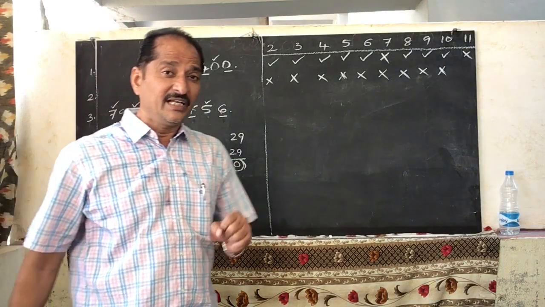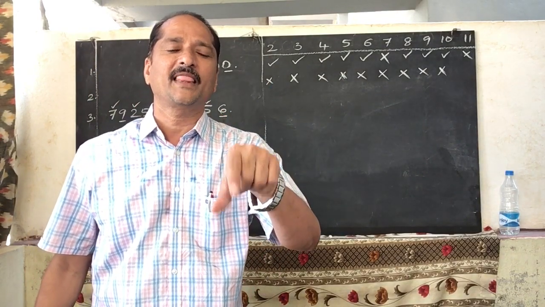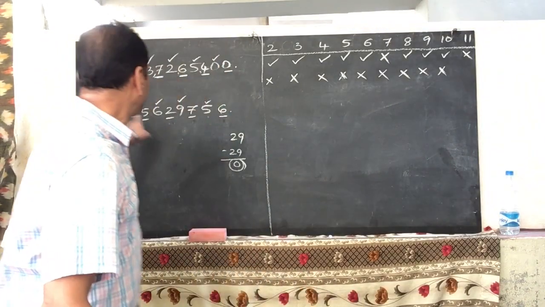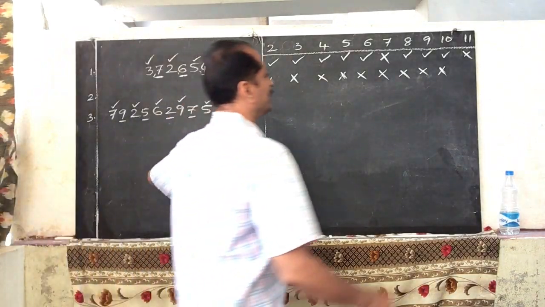Now what is this? If the difference is 0 or a multiple of 11, then that number is divisible by 11. So, is this number divisible by 11 or not? Yes, it is divisible by 11.